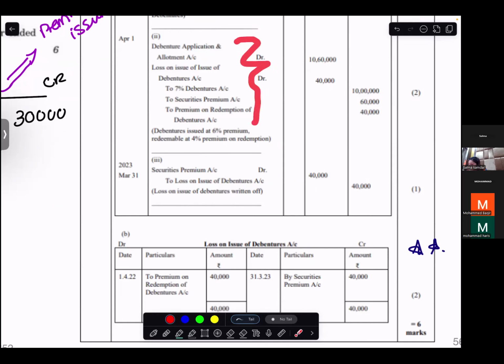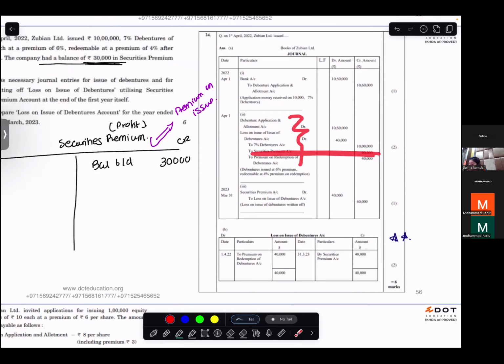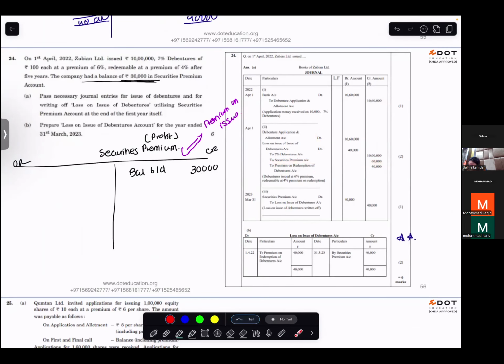Debit or credit? Credit side. So on the credit side, I will write 60,000. Why was this securities premium? It is always because of premium on issue. If it is credit, that means you're receiving it.